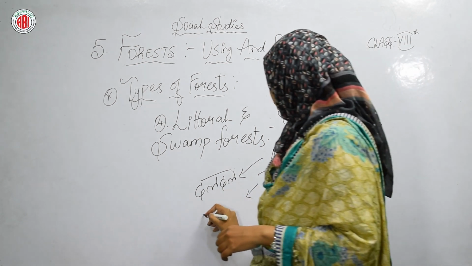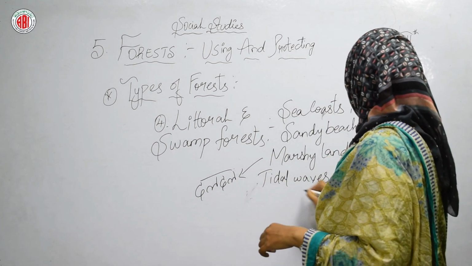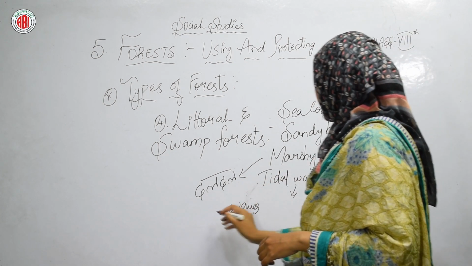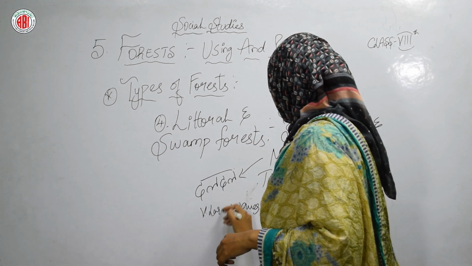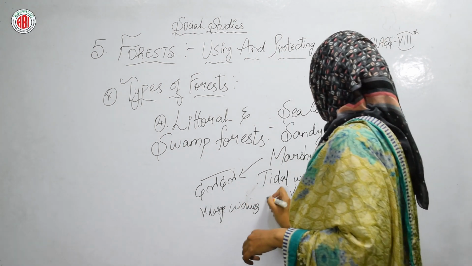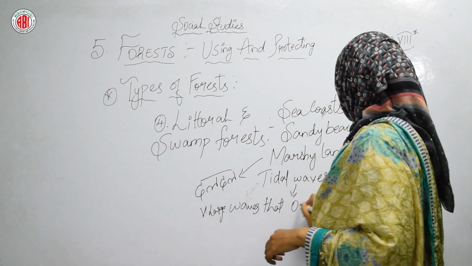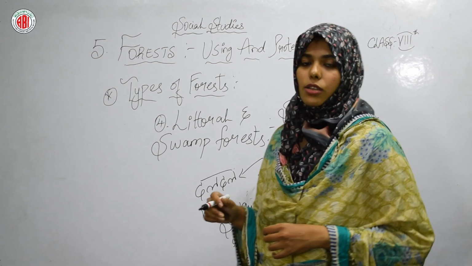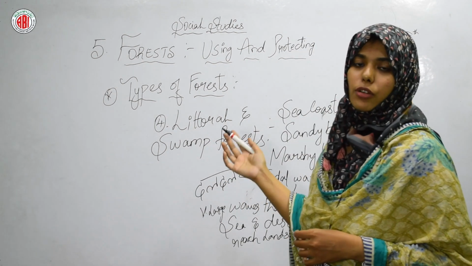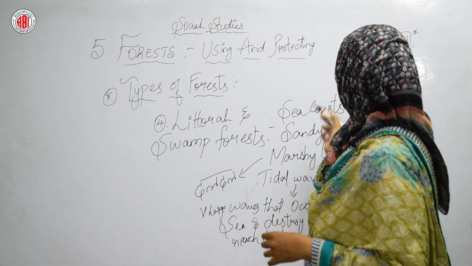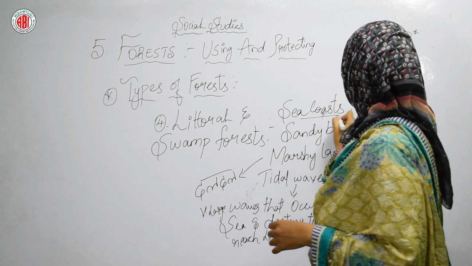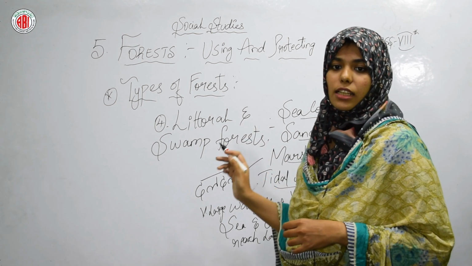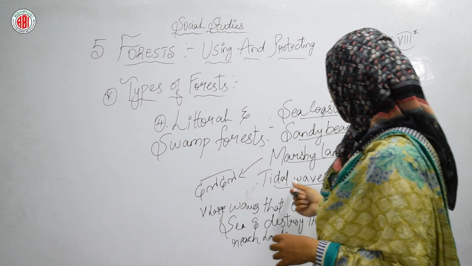So what do you mean by tidal waves? Tidal waves are nothing but very large waves that occur in a sea. Okay, so let me explain. These four types of forest are going to occur in places like sea coasts, sandy beaches, marshy lands and on the tidal waves also. Okay, so what do you mean by tidal waves?